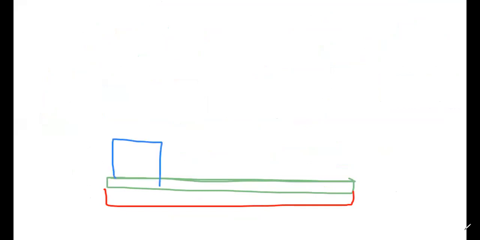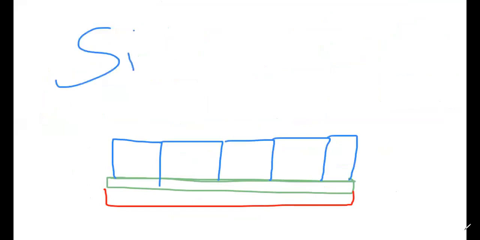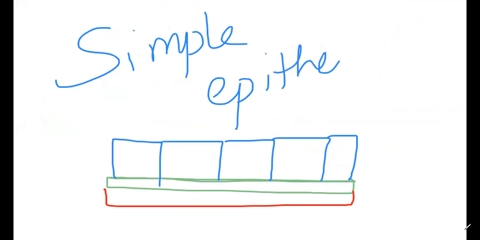Now, let us classify. Let me draw it here so I can show you visually how the classification is done. This is the basement membrane with the basal lamina. Above the basement membrane, if only one row of cells is present, we call such an epithelium simple epithelium.